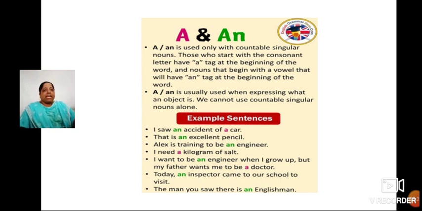I saw an accident of a car. Accident. Understood. That is an excellent pencil. Alex is training to be an engineer. I need a kilogram of salt. I want to be an engineer when I grow up, but my father wants me to be a doctor. Today, an inspector came to our school to visit. The man you saw there is an Englishman. I hope you have understood by these examples.